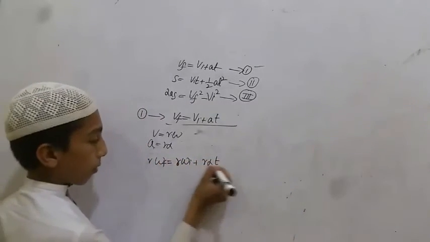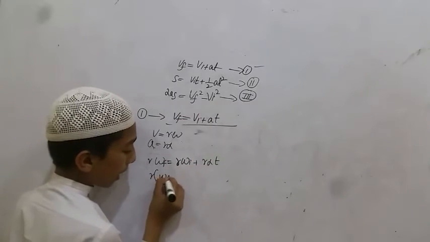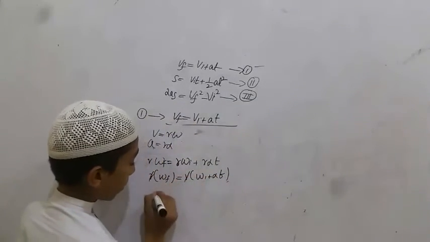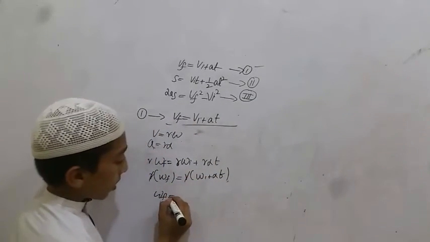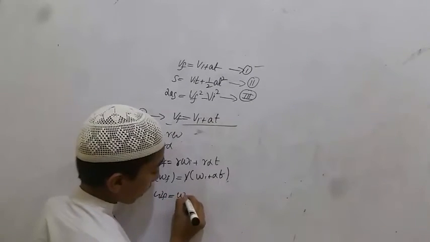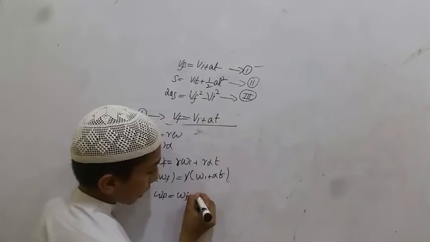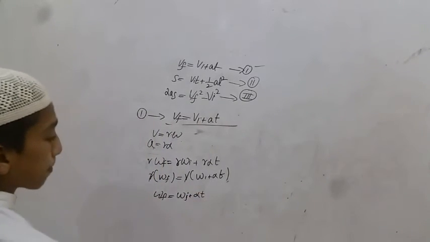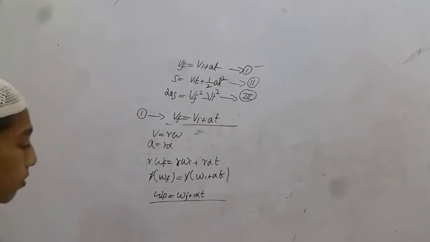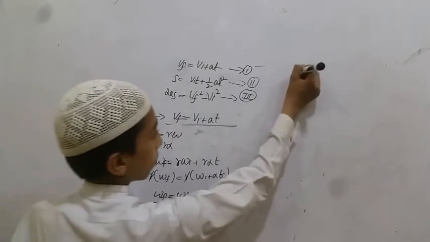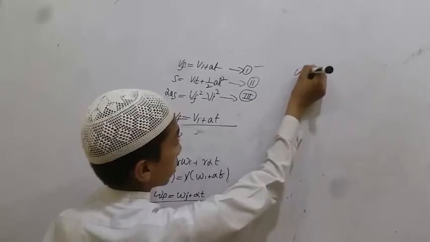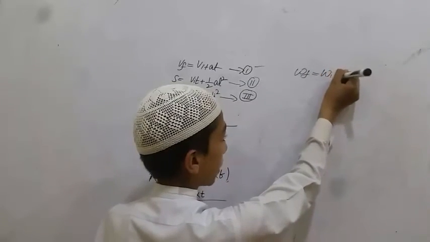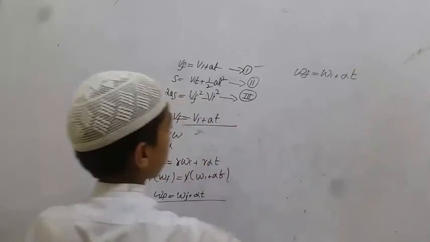Taking r common from both sides, r into omega f is equal to r into omega i plus alpha t. So by rearranging the terms, final angular velocity is equal to initial angular velocity plus angular acceleration into time interval. This is the first equation of angular motion, omega f is equal to omega i plus alpha t.